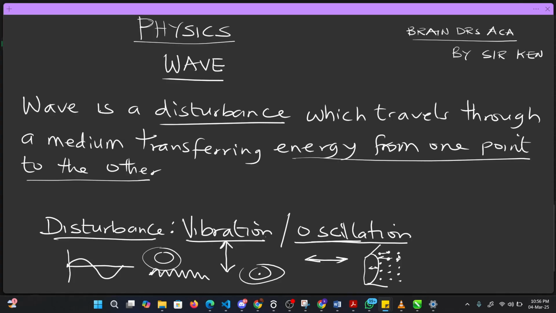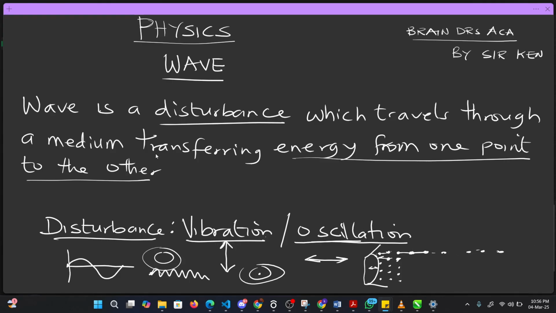You will now see that this energy is being transferred. Initially, it was within this cone. This cone now hits this air molecule. This air molecule now does what? Hits the next air molecule and returns back. So the energy is being transferred from one point, which is from here, to another, from here to here, from here to here. It continues. This one will hit another air molecule and return back to its original position. Now this one will possess energy to move and hit another air molecule and return back. So you see, it continues. The energy is being transferred, it continues to go.